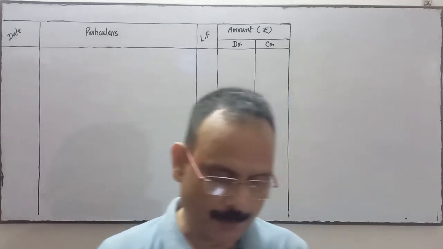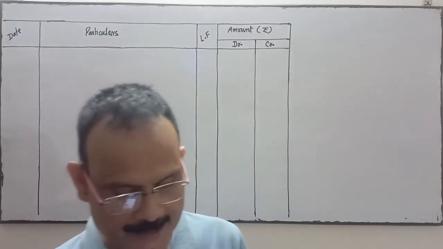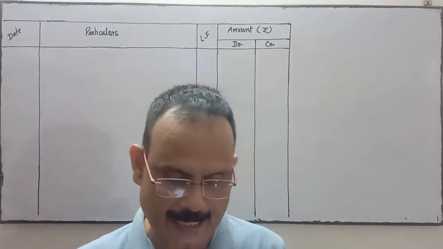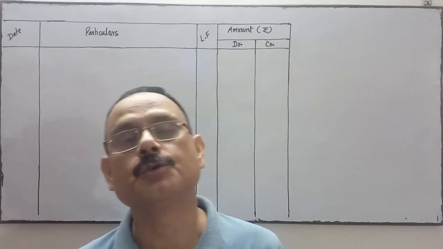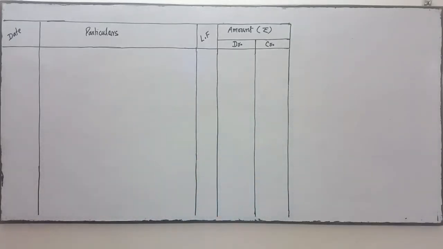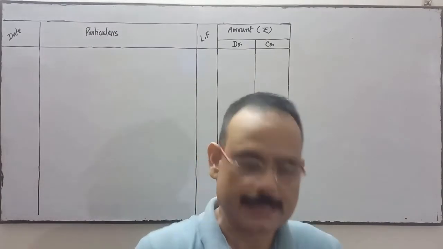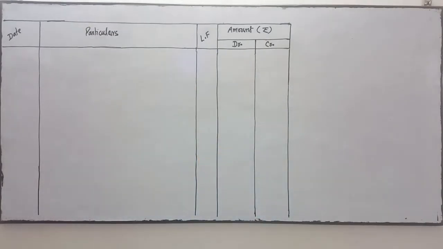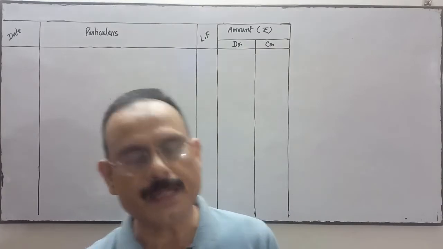Okay, the profit and loss ratio between Rajesh and Rajiv is 2:1. Now we'll see the transaction and do the journal.